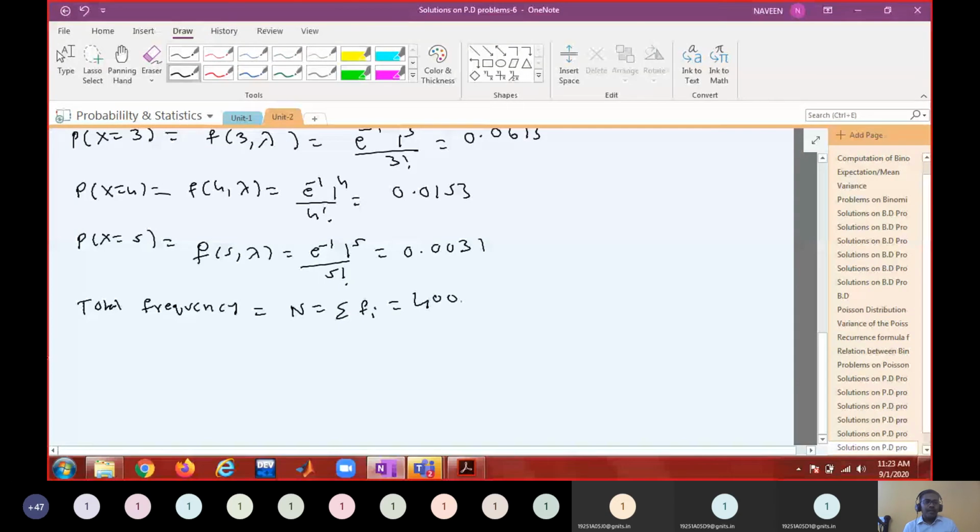Therefore, expected frequency is P of x equal to x into N. You multiply each probability with 400 and round off to an integer.